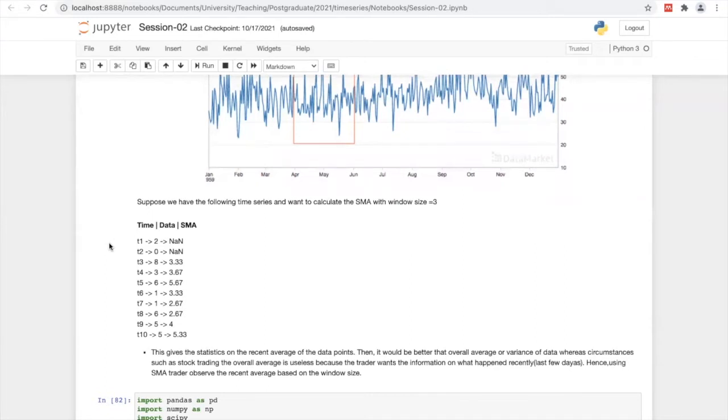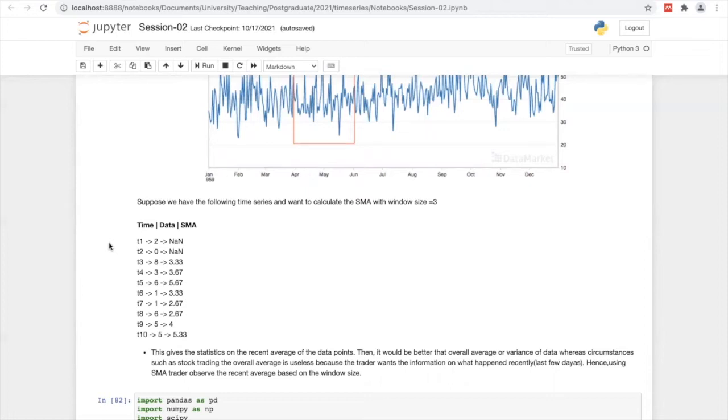At T1, the data point is 2 and the SMA is none, because there are no previous 3 values to calculate the mean. At T2, we have only 2 data points, but we need 3 because our window size is 3, so the SMA is still none.